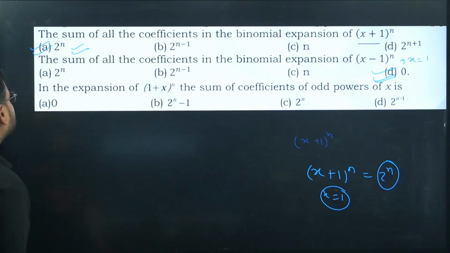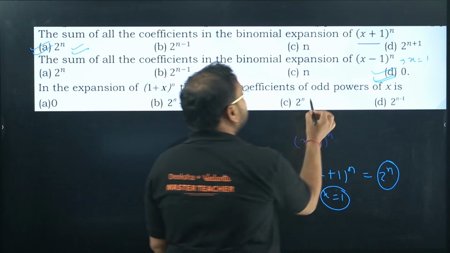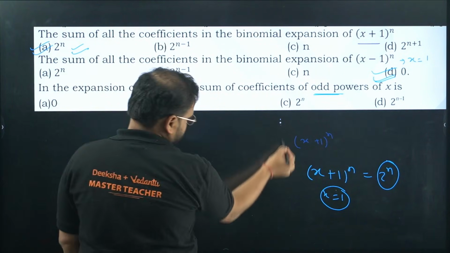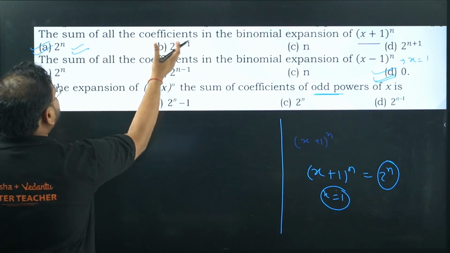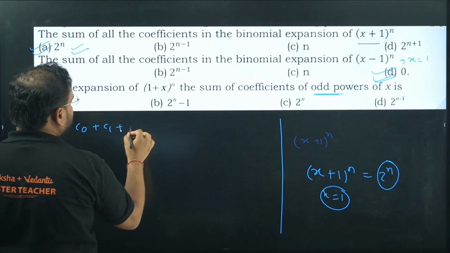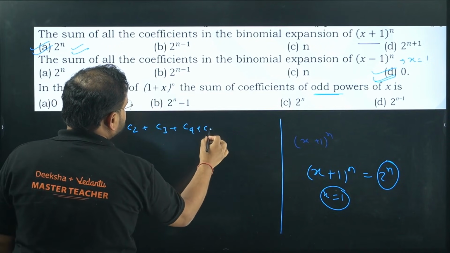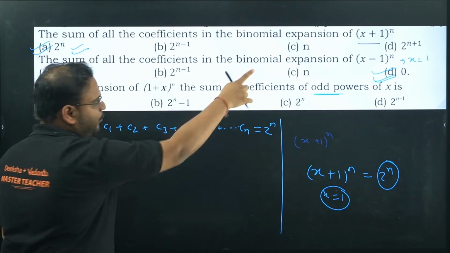Now the next one: in the expansion of 1 plus x power n, the sum of the coefficients of only odd powers. Now we have to solve this, right? So how do we write the expansion for the first one? Remember, C0 plus C1 plus C2 plus C3 plus C4 plus C5, all the way till Cn. This equals what we wrote right now, 2 power n.